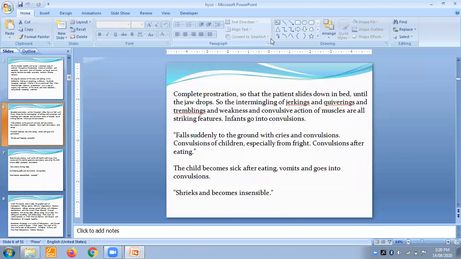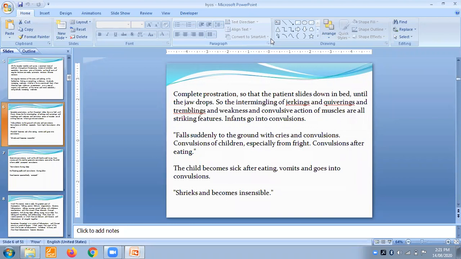Remedy is Cuprum. Convulsions after eating. After eating, the child gets convulsions. The child becomes sick after eating, vomits, and goes into convulsions, shrieks, and becomes insensible. These people really shriek and become insensible. They don't understand what is going on around. Such insensibility comes up in this remedy. After eating, the child gets some vomiting, and after vomiting, there are convulsions.